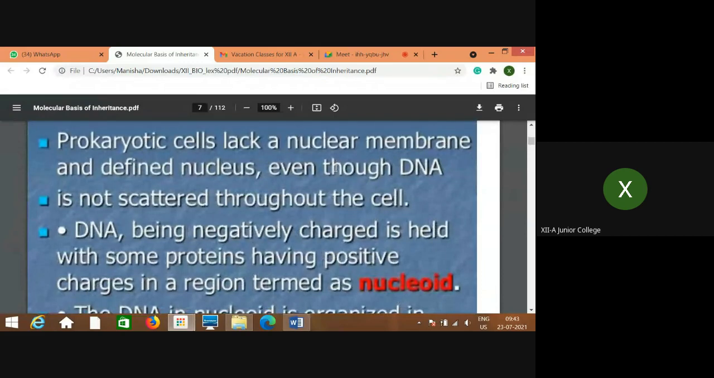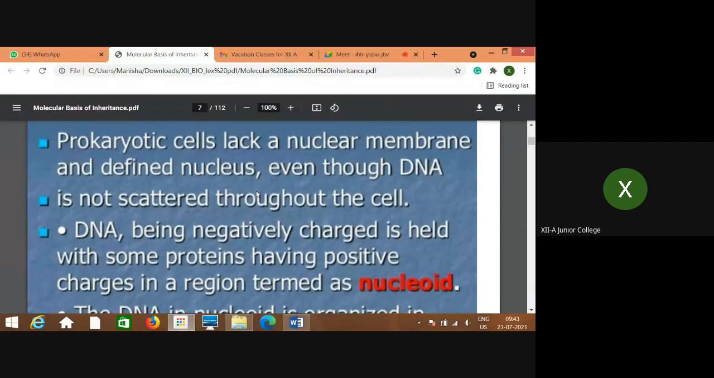Prokaryotic cells lack a nuclear membrane and a defined nucleus, even though DNA is not scattered throughout the cell. The DNA in prokaryotes does not have any membrane like the nuclear membrane observed in eukaryotes, but this DNA is also not scattered throughout the cell. It is arranged in such a way that it gives the appearance of the genetic material being separate.